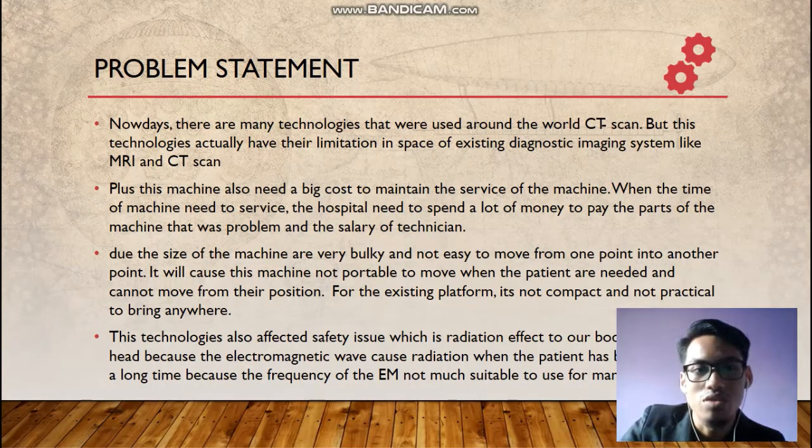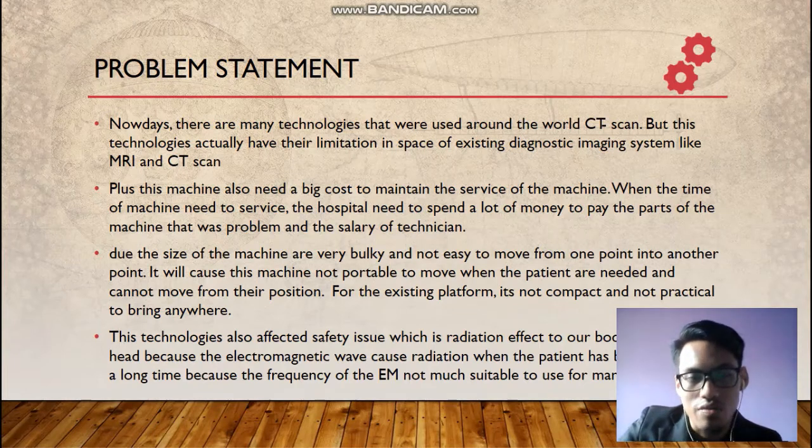Plus, these machines need a big cost to maintain the service. When the machine needs servicing, the hospital or government needs to spend a lot of money to pay for the parts that have problems, and also to pay the salary of the technician.